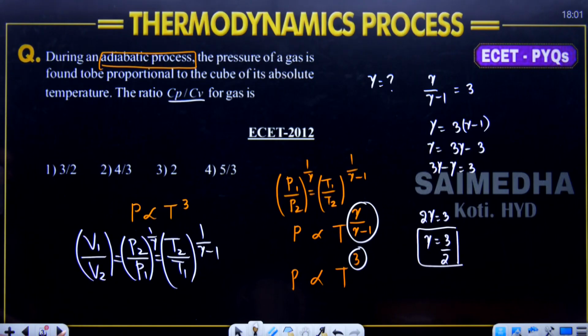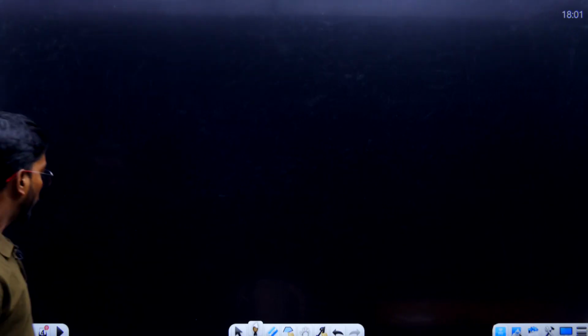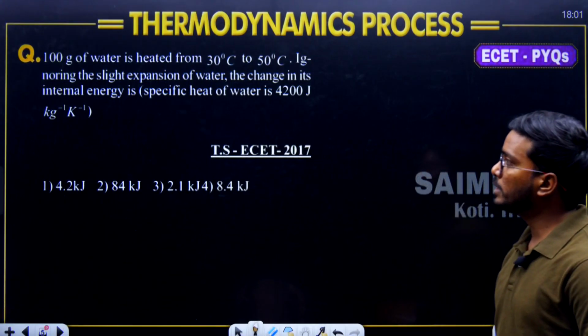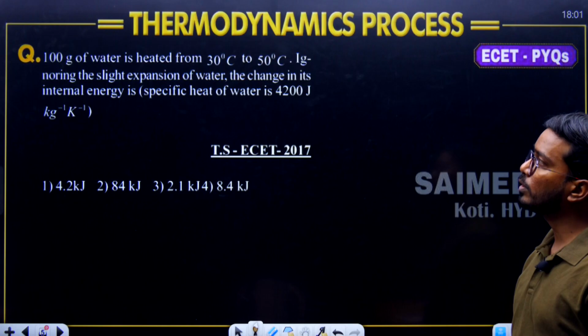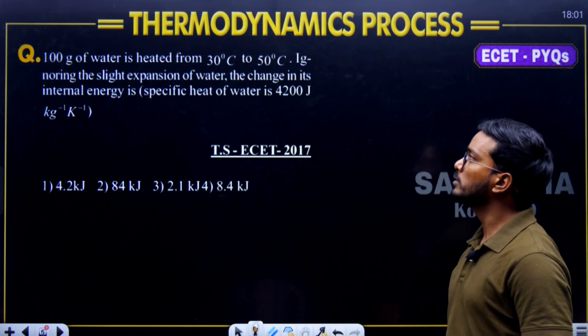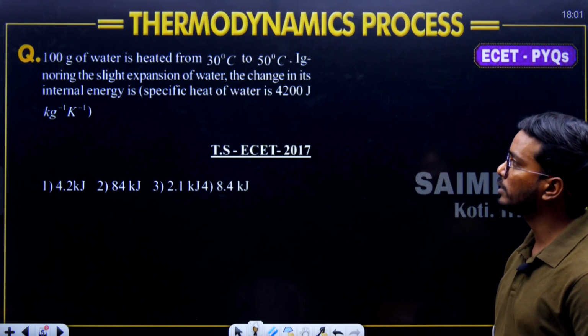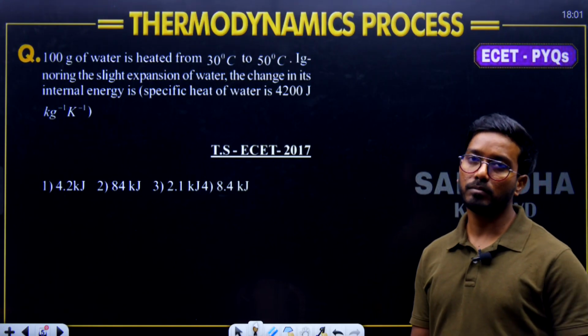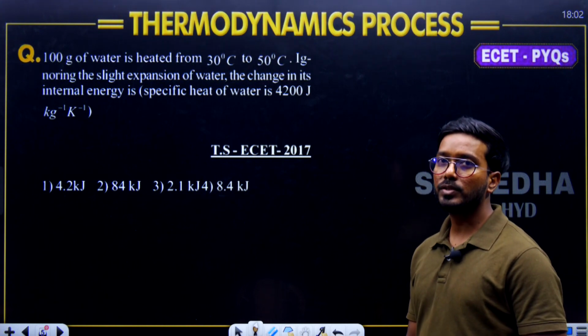Moving on to question number 2. Question number 2 given on the board is a 2017 question. 100 grams of water is heated from 30 to 50 degrees Celsius. Ignoring the slight expansion of water, the change in the internal energy. Change in internal energy comes from Joule's law. What is the change in internal energy?